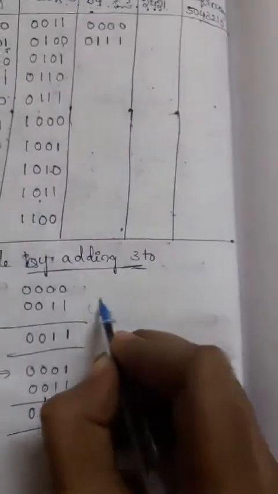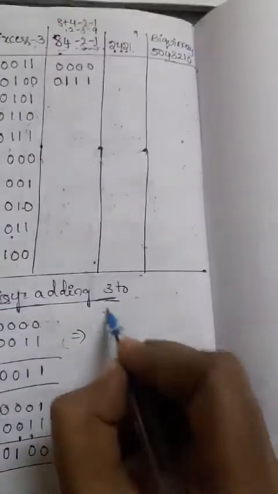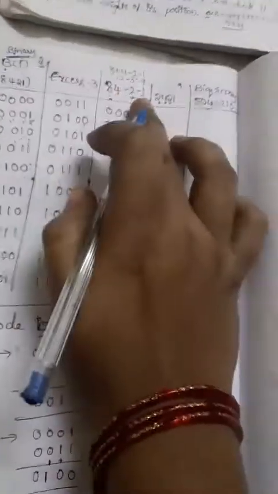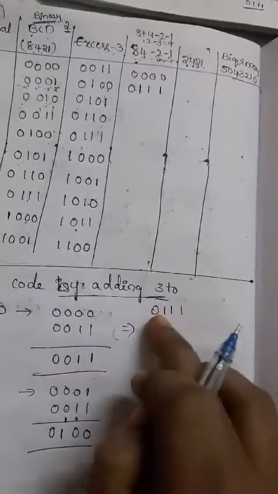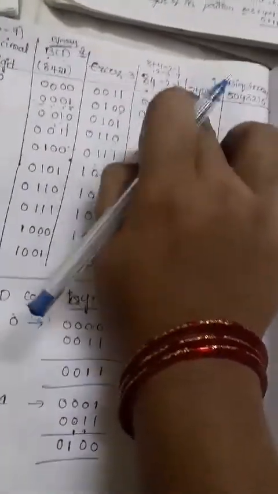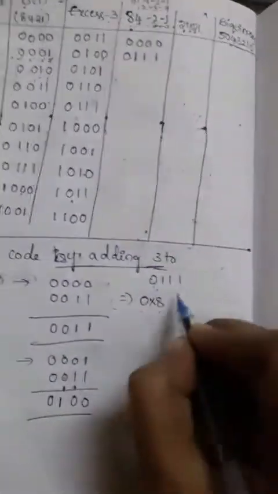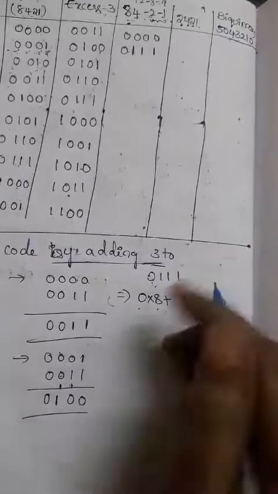So I'm taking the binary number as 0 1 1 1 for the 8 4 minus 2 minus 1 code of the digit 1, right? So how to get that 1 for this 8 4 minus 2 minus 1 code: each digit is multiplied with this code. The first value, the MSB, is multiplied with its value, 0 into 8, plus, after that, adding all the values.